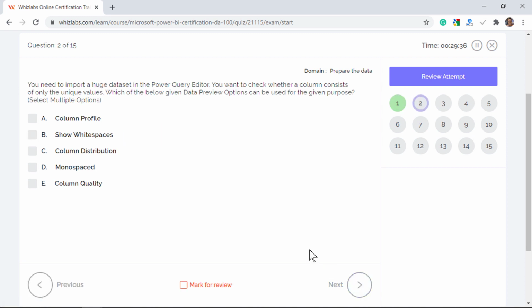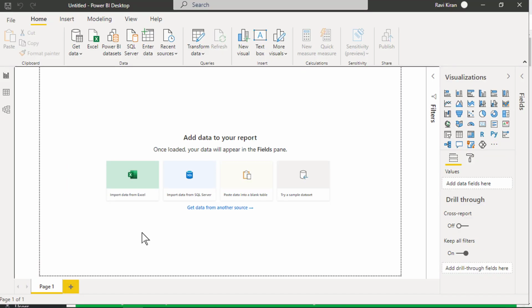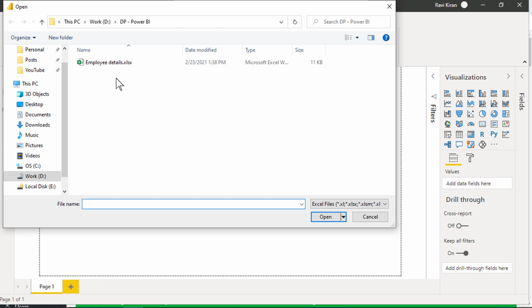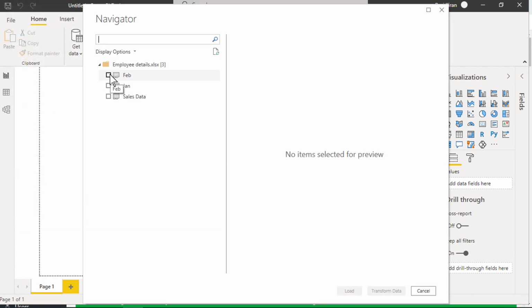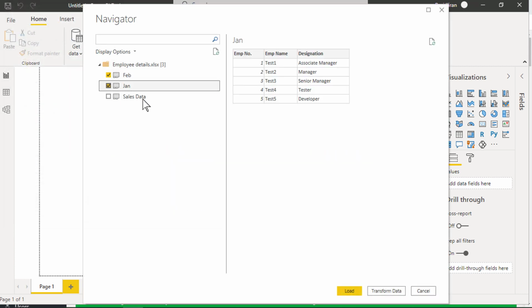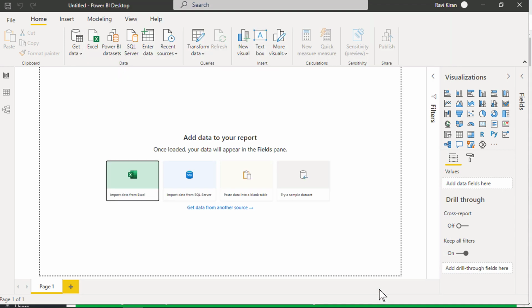You need to import a huge dataset in the Power Query editor. You want to check whether a column consists of only the unique values. Which of the below data preview options can be used for the given purpose? Select multiple options. Well, let's actually try to import an Excel dataset in Power BI. To go to the Power Query editor, select the tables and click Transform Data.